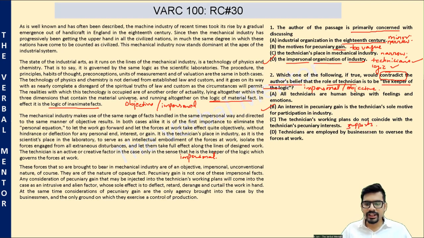Option D, technicians are employed by businessmen to oversee the forces at work. So what? Option D is irrelevant, insufficient. It does not say anything about their personal interest or their objectivity. It only tells us that businessmen are the ones who employ technicians. So what? Are technicians driven by self-interest? Are they impersonal? Are they objective? We don't know. Okay.